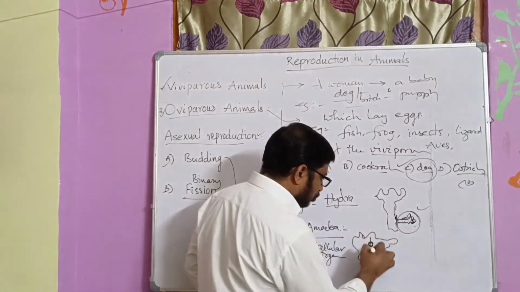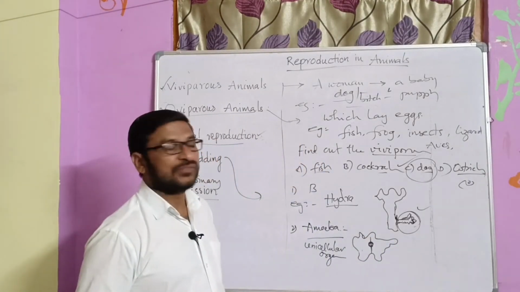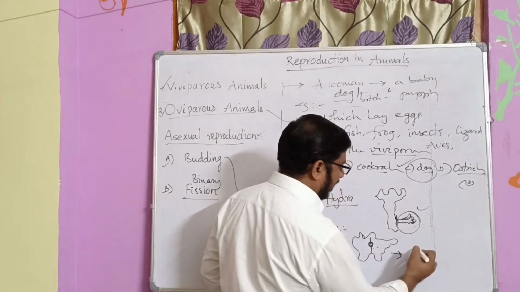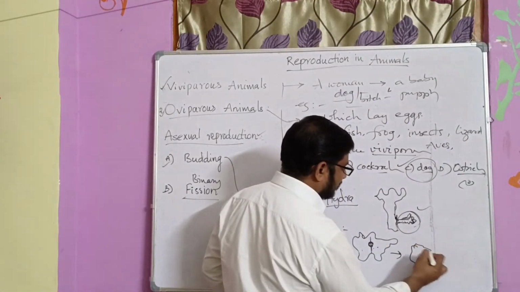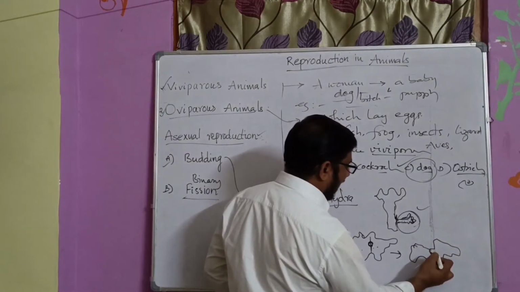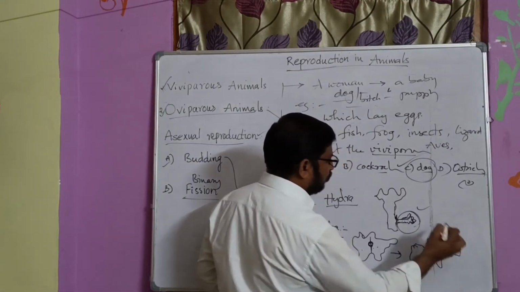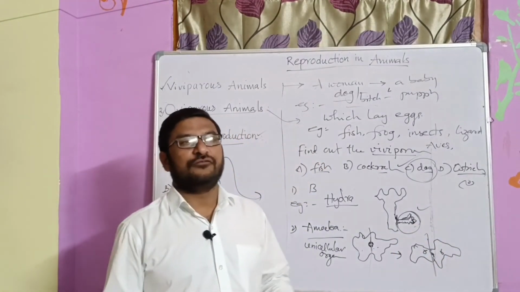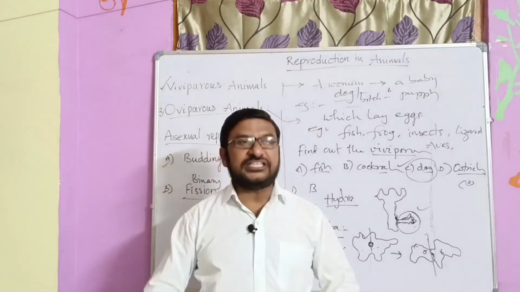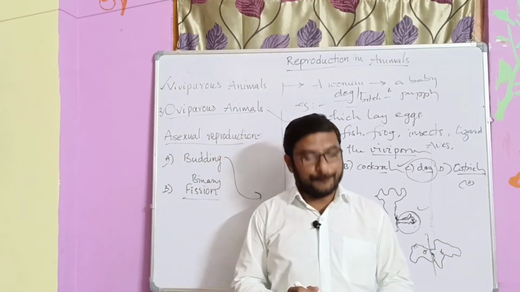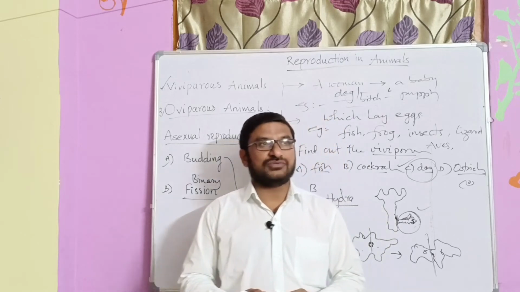this amoeba divides into two parts. The parent amoeba divides into two halves. It is a fission, meaning broken down into two parts, two organisms.